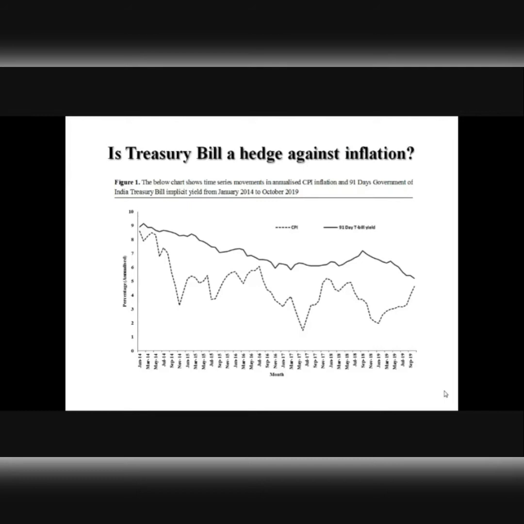Now, when we look at this graph, we could probably find an answer to the question of whether treasury bills offer a hedge against inflation. This graph shows us historic movements in consumer price inflation and the Government of India 91 days treasury bill annual yield from January 2014 to October 2019, right? The annual 91 days treasury bill yield has always exceeded the annual inflation. When you look at the graph, you can find it easily. It seems that treasury bills have done very well to protect investors against the risk of inflation, right?